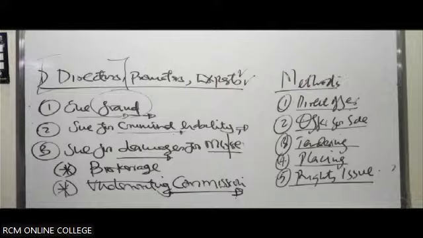Yes, Mwalimu, the statement under underwriting commission says a public which invites the public to subscribe for its shares. Could it be the company which invites the public, or is it the public which invites the public? If you look at the handout, yes, it's supposed to be a public company. Just correct there.